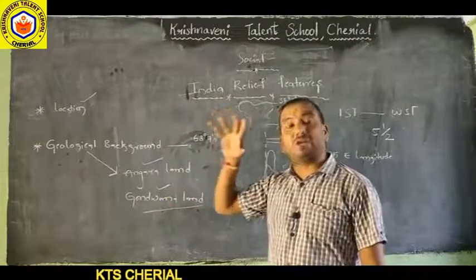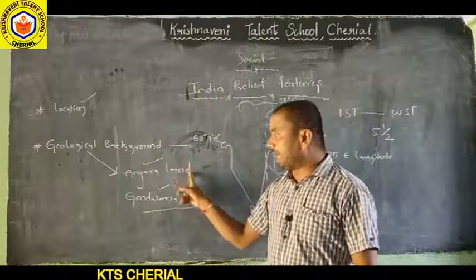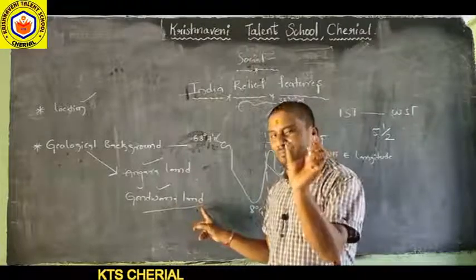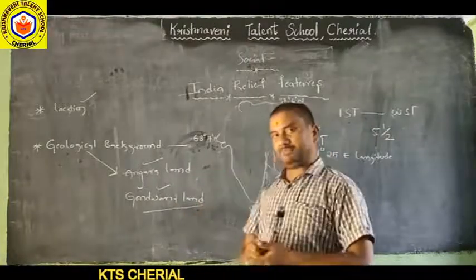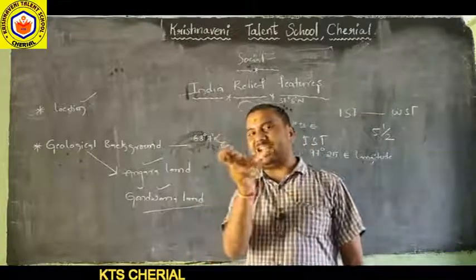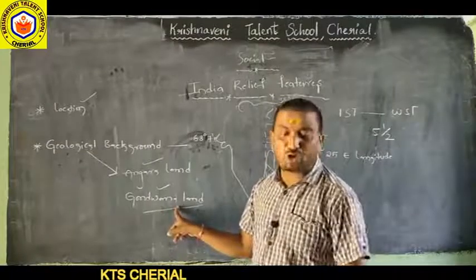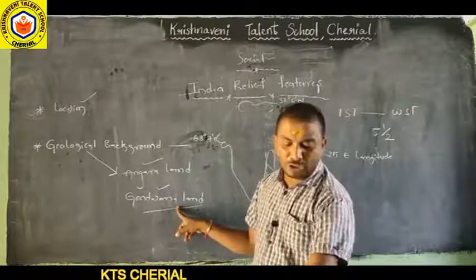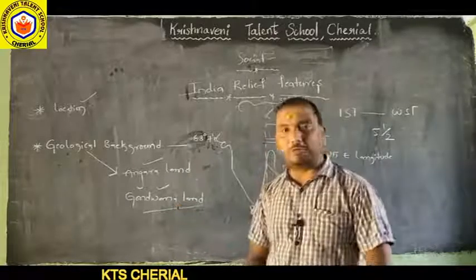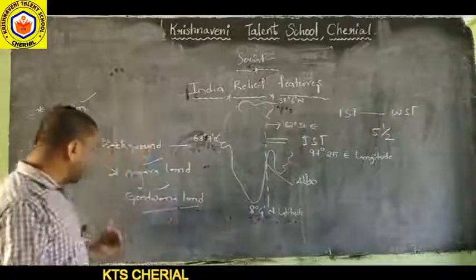The entire world's landform is formed with these two landforms, Angara landform and Gondwana landform. The Indian landform, Indian peninsula, Indian land piece, this Indian landmass, is a part of Gondwana land. So how was it formed? Let us learn about how the Indian landmass was formed.